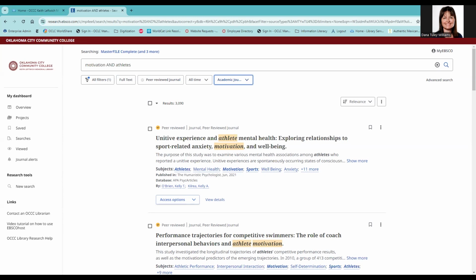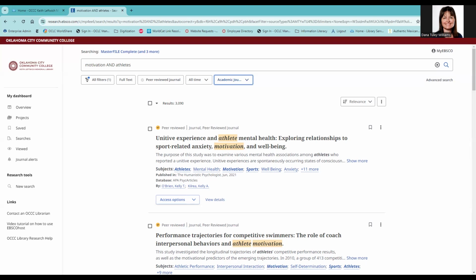The study and the articles are submitted by the authors to scholarly journals that have other scholars in the field review the research prior to publication, thus the description peer-reviewed. These reviewers will look for flaws or concerns about the research and have the authors address it prior to publication. Once concerns are addressed and the article is published, it will be considered the gold standard as far as credibility goes.